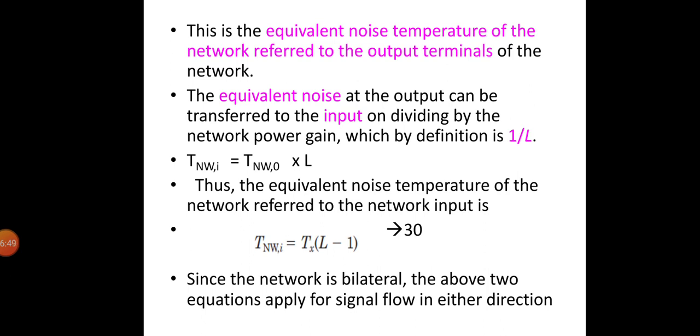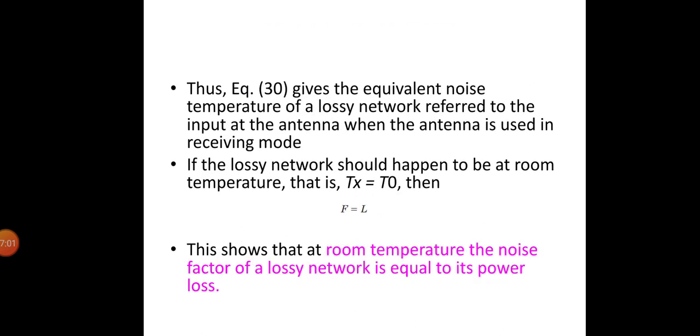If the lossy network happens to be at room temperature, then Tx will be equal to T0, and a comparison of these equations will give you the relation F is equal to L, as shown in this figure. This shows that at room temperature, the noise factor of a lossy network is equal to the power loss.